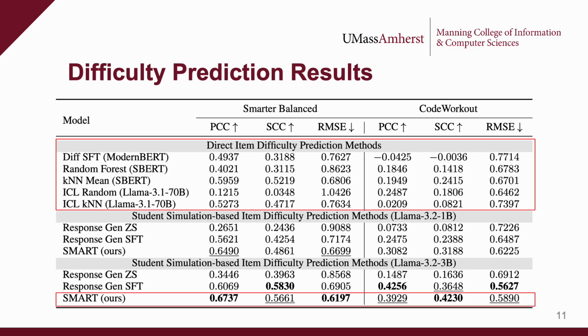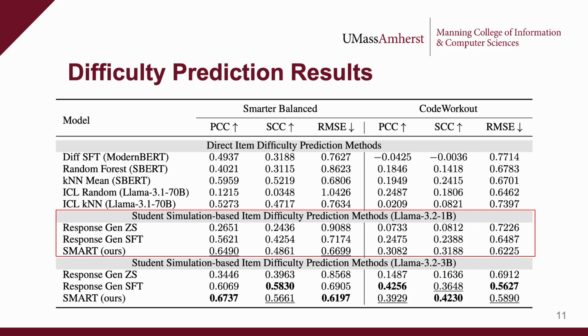We find that SMART significantly outperforms all direct difficulty prediction methods, showing an improvement over previous state-of-the-art approaches. This shows that simulated students are an effective approach for predicting difficulty, especially in settings like ours when there are very few training questions available, only 30 in our case. The direct prediction methods do not get a significant training signal from these questions, while simulated students get their training signal from the large number of real student responses in the dataset.